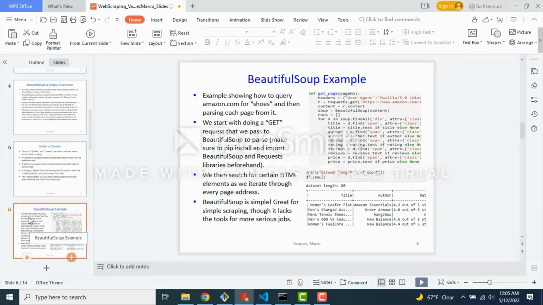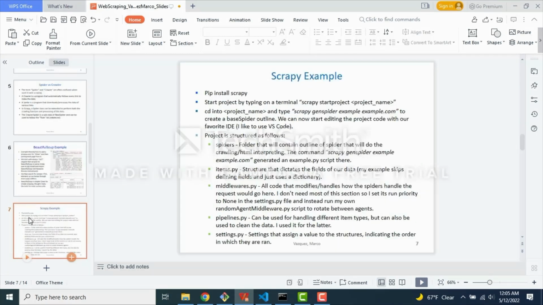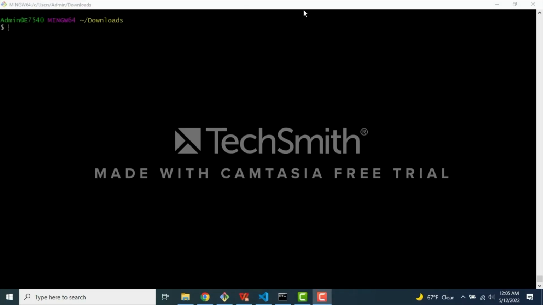Okay, now I'm going to be going into the Scrapy example. So the first thing you want to do is pip install scrapy in a terminal, and then you want to create a project. The way that Scrapy creates projects is by doing scrapy startproject, and then you want to call it whatever name you want. I'm going to use example.